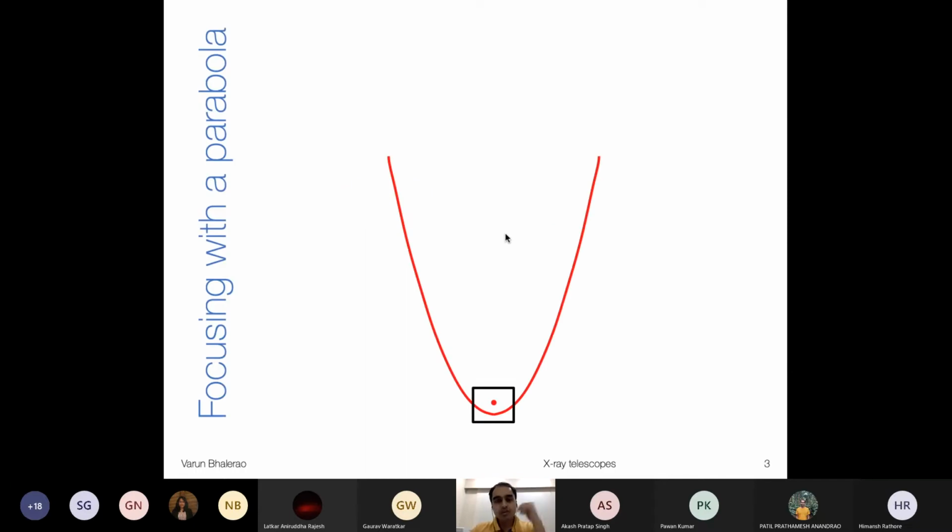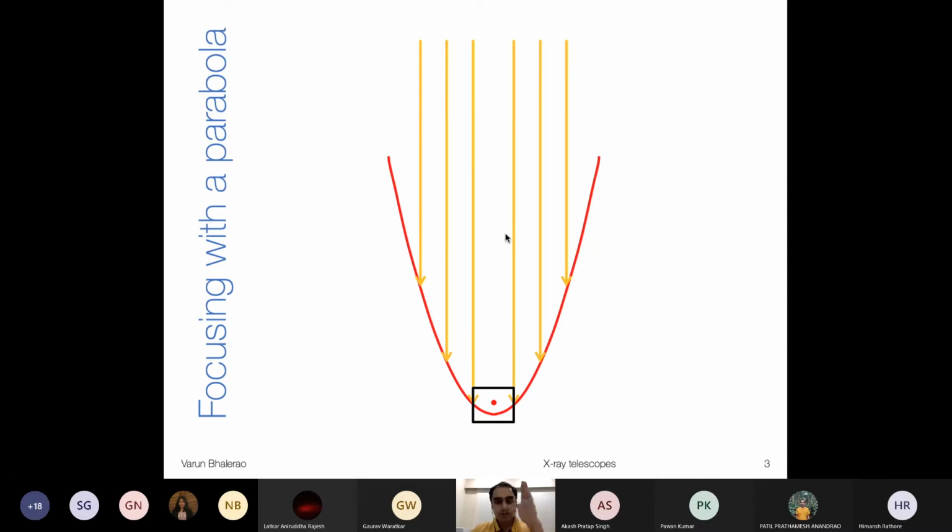The first property that you will remember is that if you have a parabola, then light, or any ray that is coming in parallel to the principal axis of the parabola, gets reflected back to the central focus of the parabola. This is the part, the lowest part here, that we use for an optical telescope. Earlier I was using a lens to focus all the light into one point. Instead of that, I'm now going to use a parabola to focus light into a single point.